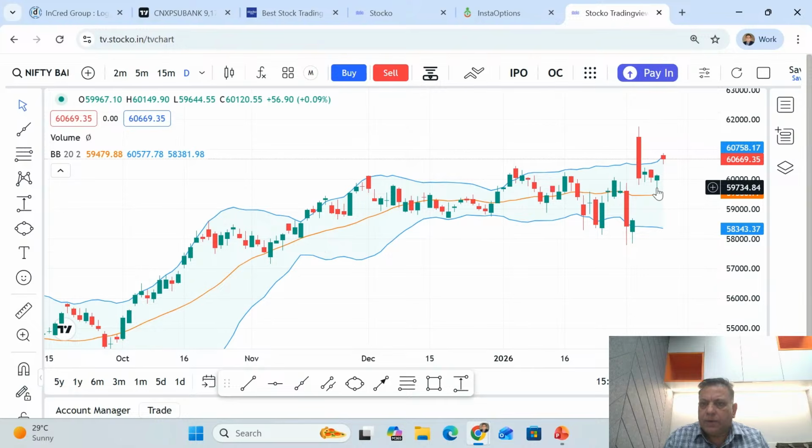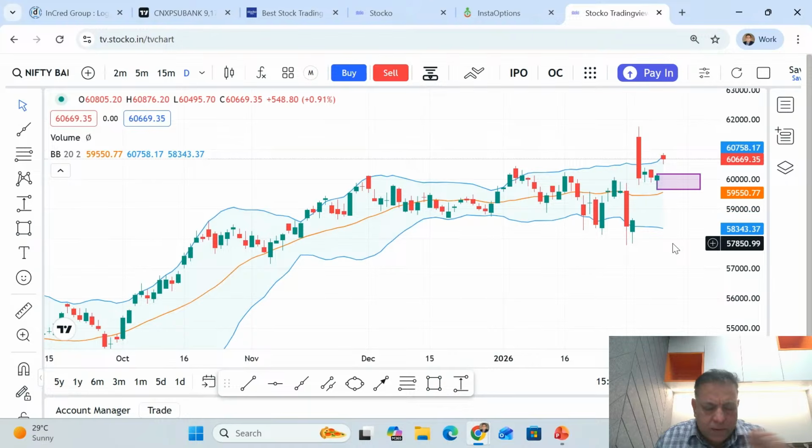So, and this was a hammer. So, if you are asking what's the range, take this hammer as your support level for Bank Nifty. Excuse me, I'm having some cough. It's a cold out there.